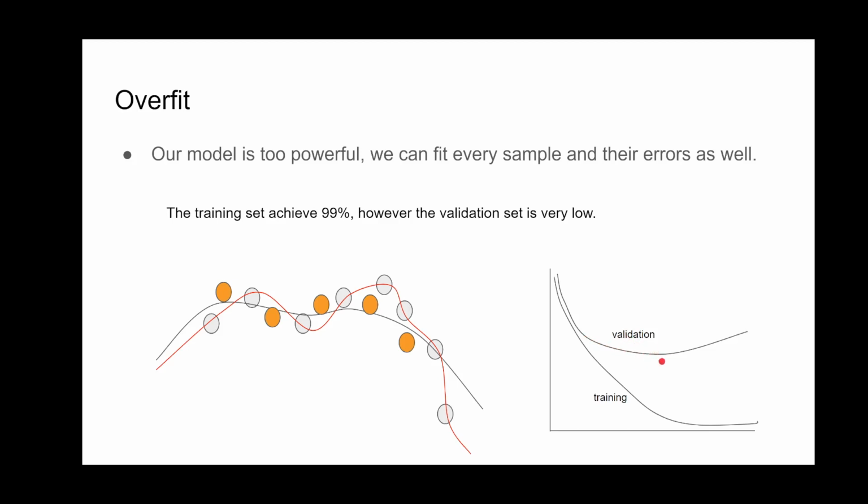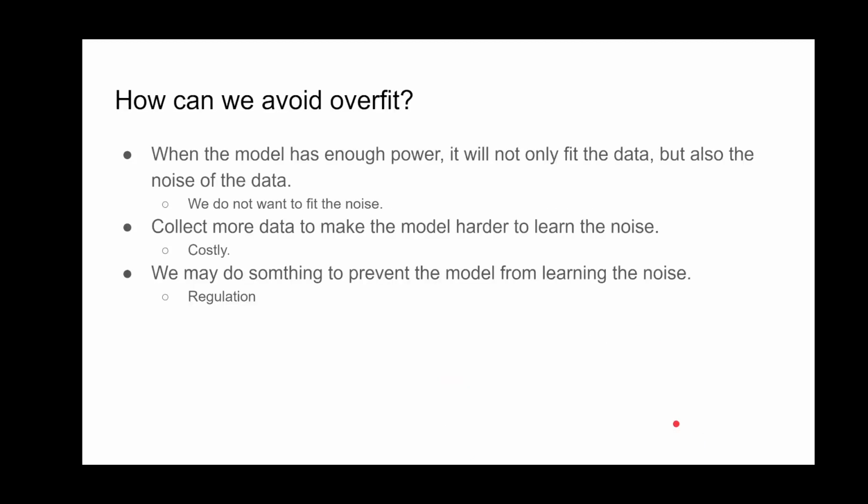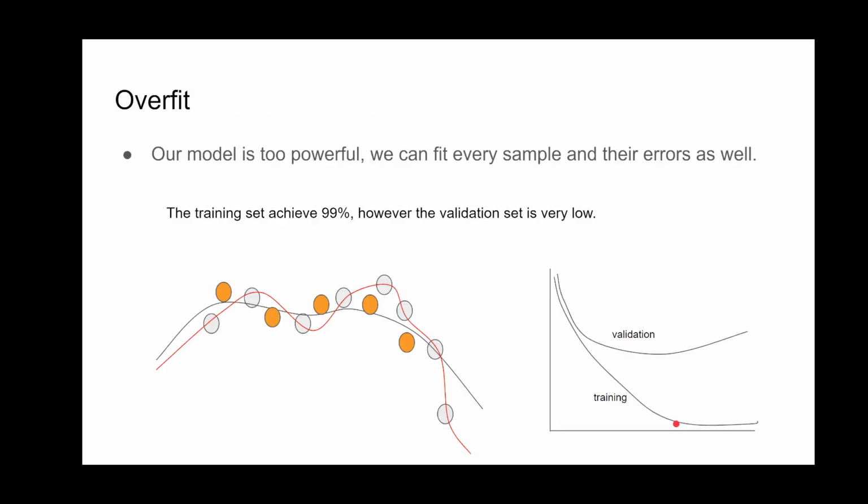So maybe we can stop here. Even though we can continue to decrease the loss on the training data, we should not continue, because this area is actually overfit and it will make our model not so robust, and the performance on the validation set will not improve.